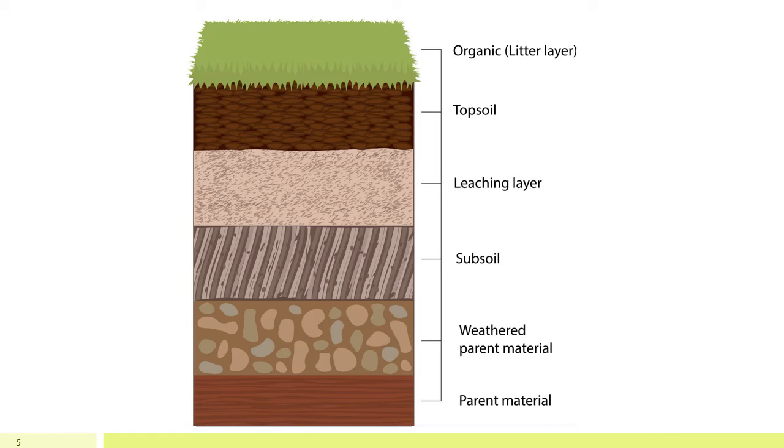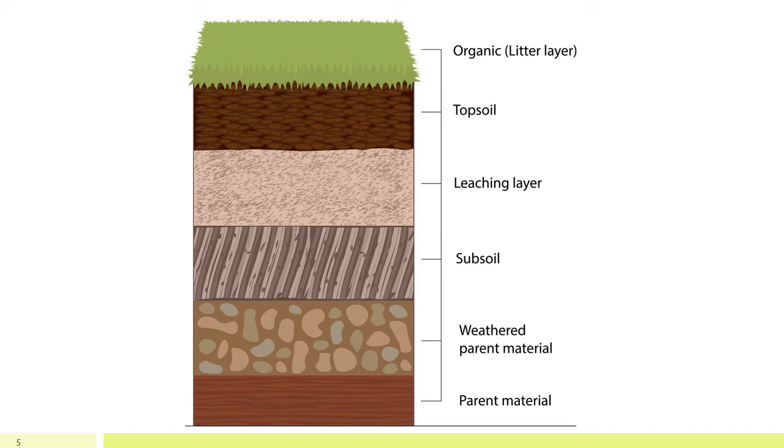The first topmost layer, the topsoil, is the organic layer. It contains all the litter. Litter here refers to the dead as well as decaying parts of plants and animals. The dead leaves that fall on the topmost layer of the soil also come under the litter layer.